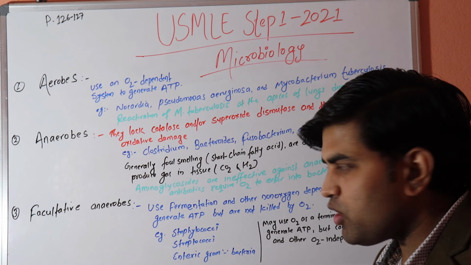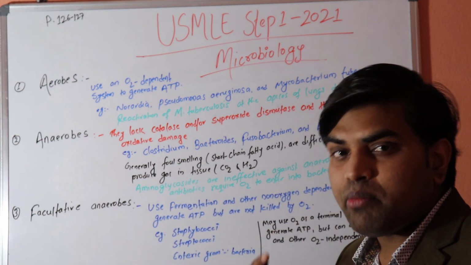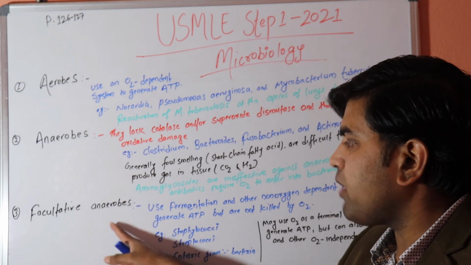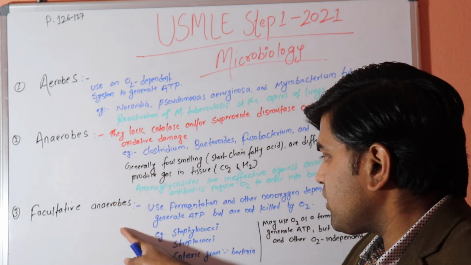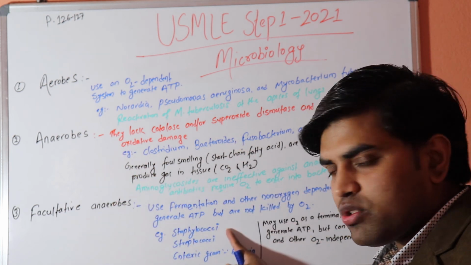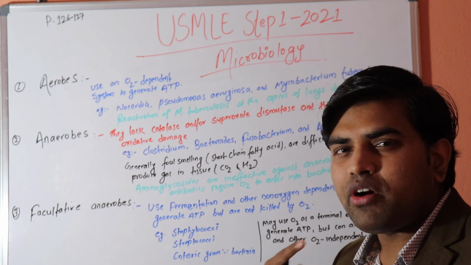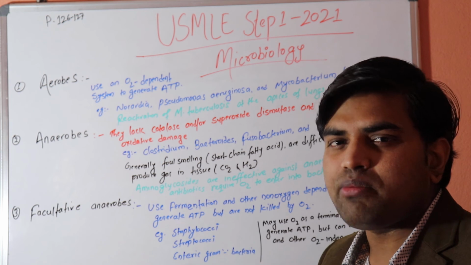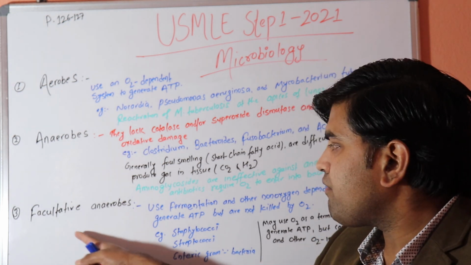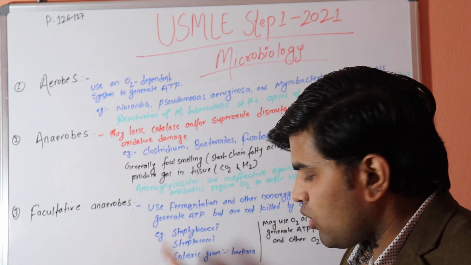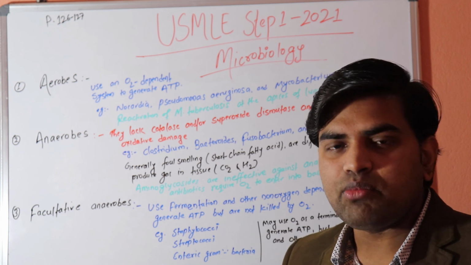I am repeatedly saying this because facultative anaerobes are most of the bacteria we will talk about, which are medically important. They are all facultative anaerobes. Only a few of them are aerobes and a few are anaerobes, but most of them are facultative anaerobes. Examples: among gram-positives, Staphylococcus and Streptococcus; among gram-negatives, all enteric bacteria. You have heard about all the enterobacteria like E. coli, Klebsiella, Enterobacter, Citrobacter, all the enteric bacteria. So they are all facultative anaerobes. On the basis of oxygen presence, this is important because we can identify these organisms accordingly.